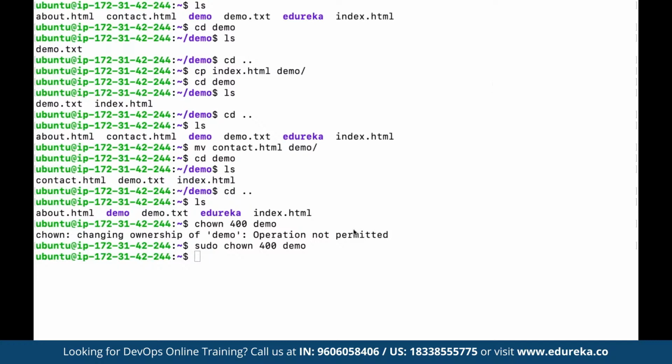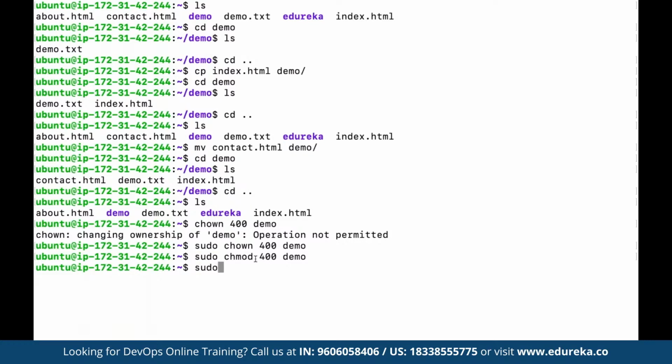So chown is basically for owners. For example, suppose here we define the username as 400. Suppose we want to change the permission of this user. So here we have to make use of chmod. Suppose we define chmod 400 for the given folder as demo. So what we did using chmod is change the permission.